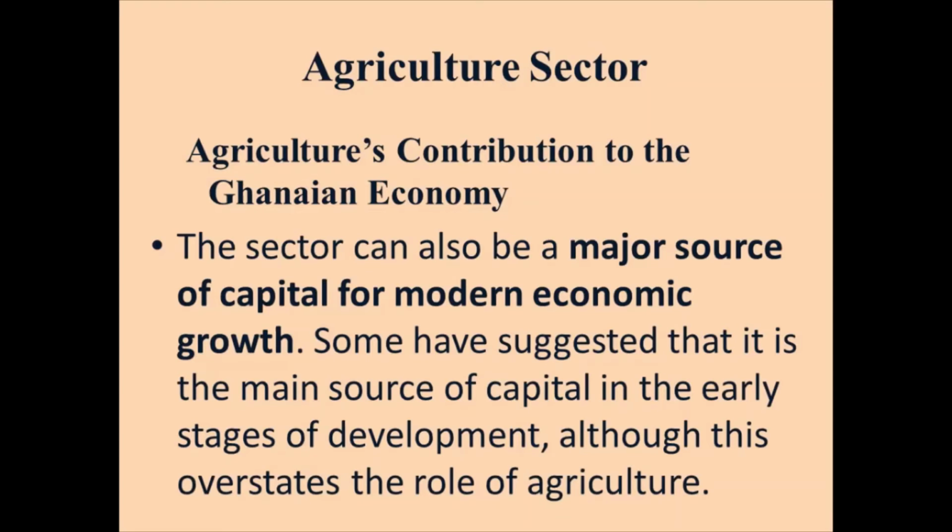In the early stages of economic development, we saw it as the major contributor to GDP. The only way it can still be the major source of capital for our economic growth is when we increase productivity in the agriculture sector. By doing so, we can maximize the benefits we get from it to the GDP or to our national income.